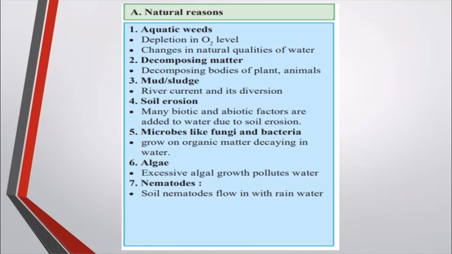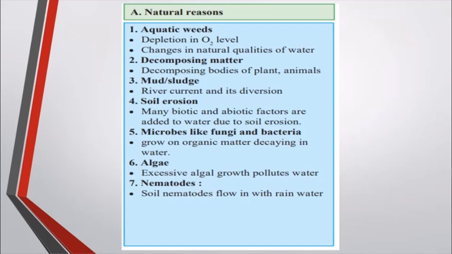Then next is soil erosion. When the water flows, the soil which is there flows along with the water. Then soil erosion takes place. This water gets added into the drinking water, like river water or pond water, and then it affects that natural water.